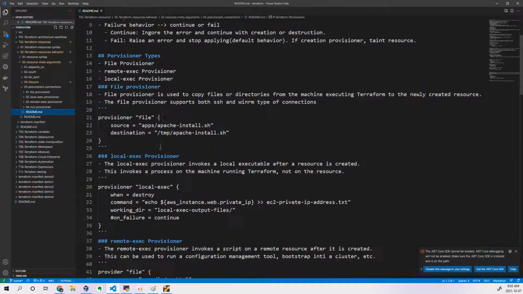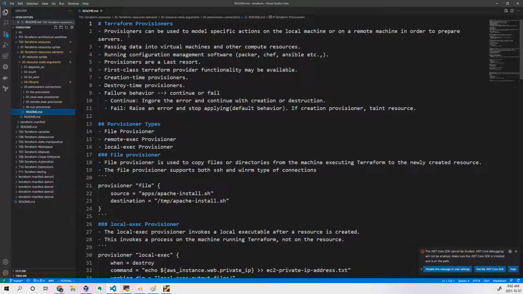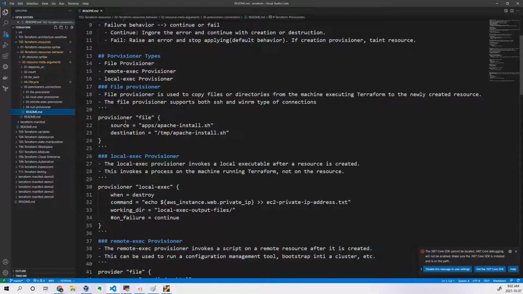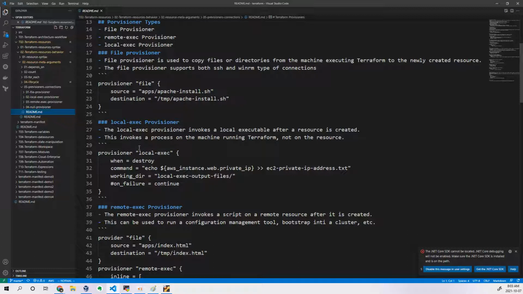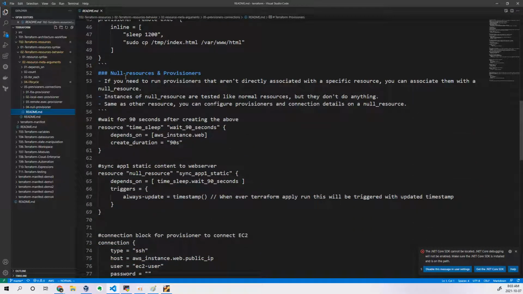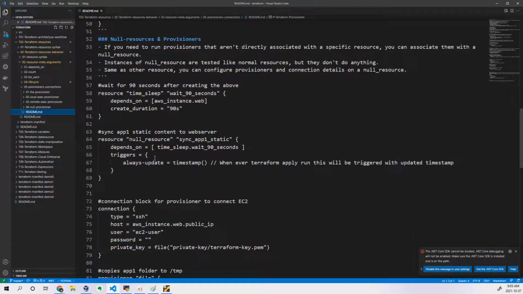You can see here this document is well written. You have to understand what a Terraform provisioner is, what we can do with it, and what the Terraform provisioner types are: file provisioner, remote-exec provisioner, and local-exec provisioner. For each of them I have explained and given some examples to understand it, a small snippet. Then we have the null resource and provisioners. A null resource means you don't perform any action, but you add some logic to it. That is called a null resource.